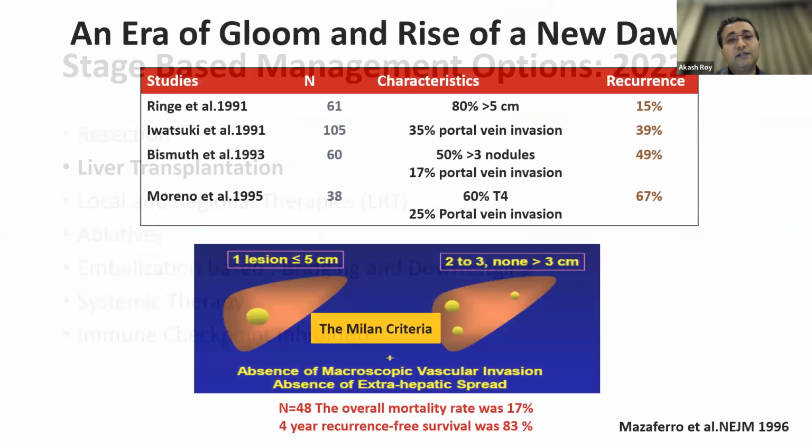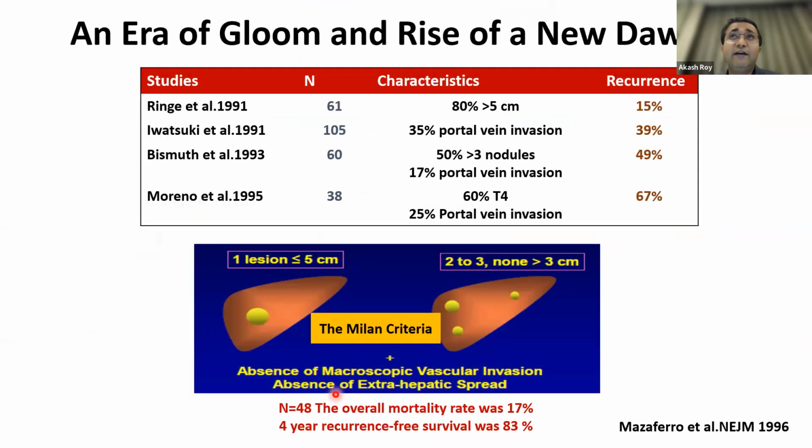Liver transplant, the second option. So the initial stories with liver transplant were very dismal, with very high rates of recurrence. Then people gradually began to understand that if you take larger tumors, or tumors which are outside the liver surface architecture into the portal vein, you tend to do badly.